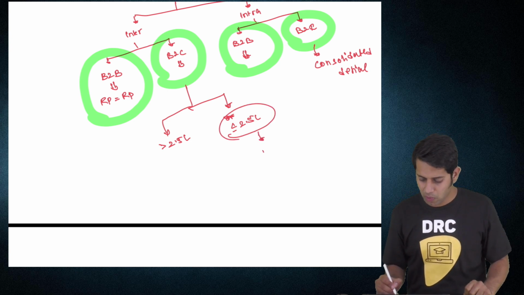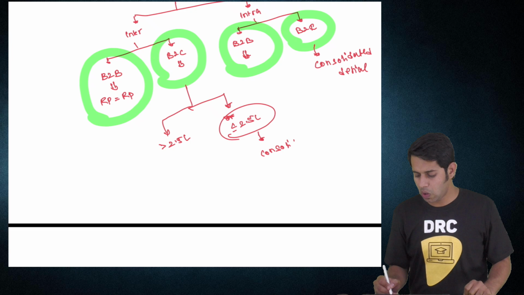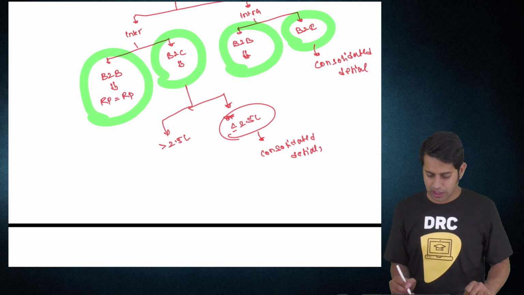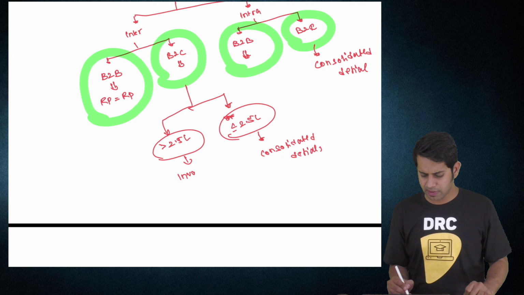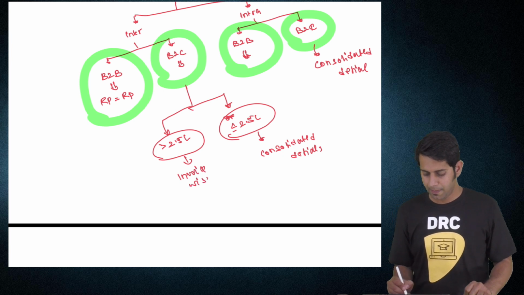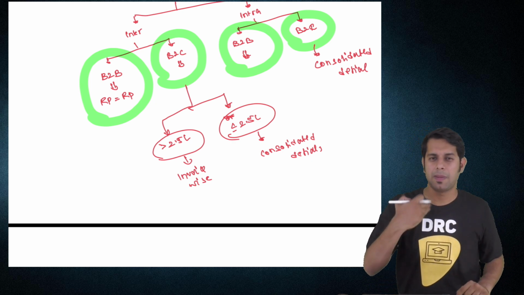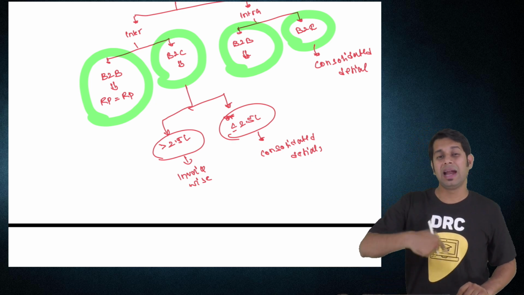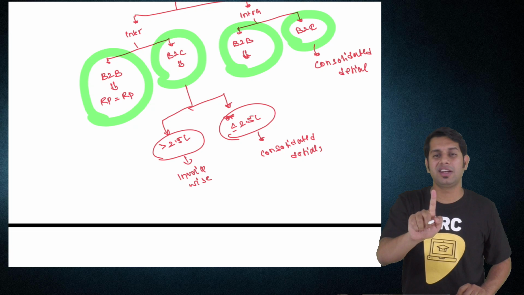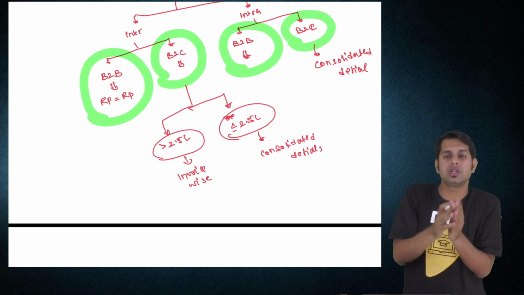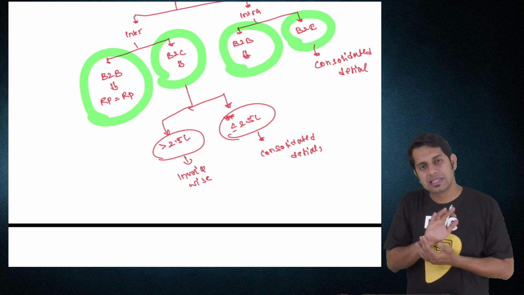If it is less than 2.5 lakhs, then give consolidated details in your GSTR1. If it is more than 2.5 lakhs, then you should give invoice wise details. Please note, if you have supplied to an unregistered person and that single invoice which is raised by you to one unregistered person has a value more than 2.5 lakhs, then only invoice wise